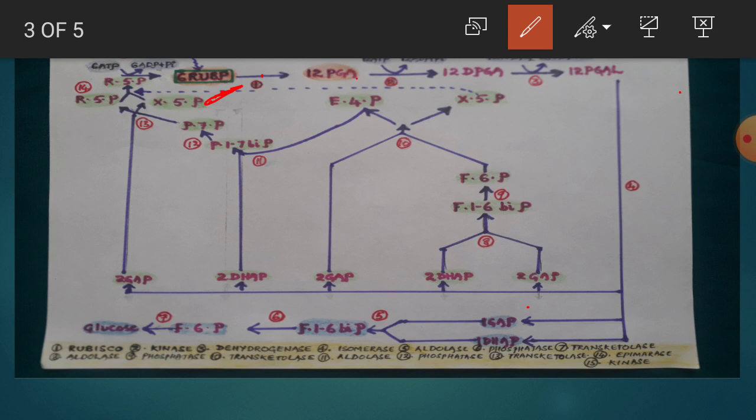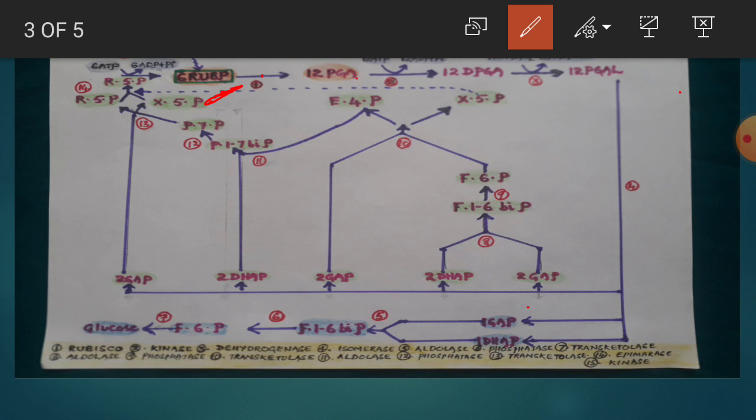RUBP molecules form 12 phosphoglyceric acid molecules. So actually RUBP are 6 in number and carbon dioxide molecules 6 in number. So when they are condensed together, they can form 12 PGA molecules. PGA is the first formed compound in the Calvin cycle. It is a 3-carbon compound actually, phosphoglyceric acid. Hence this is called C3 cycle.